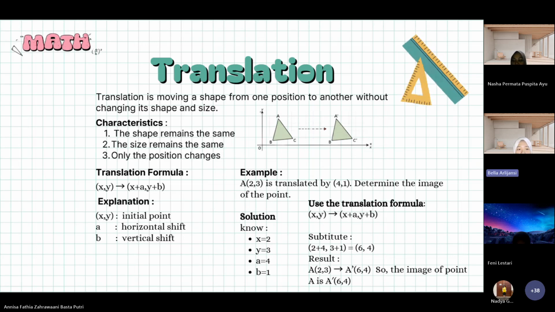Translation is moving a shape from one position to another without changing its shape or size. The shape only changes its position, such as moving right, left, up, or down.